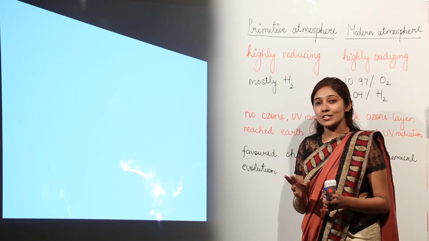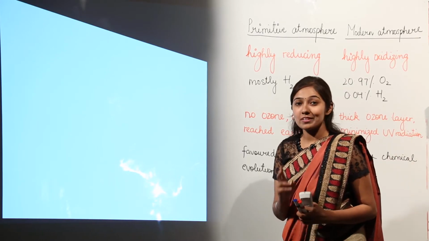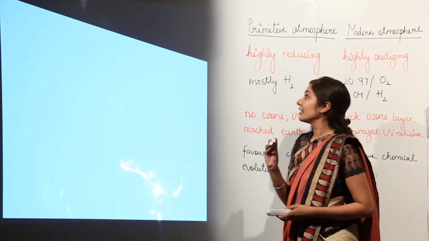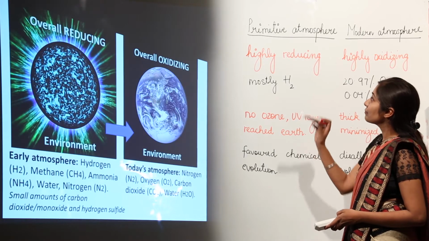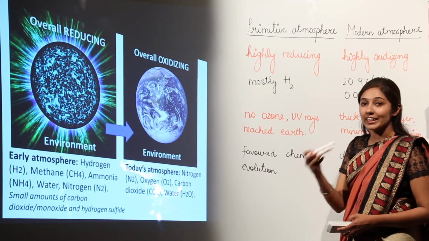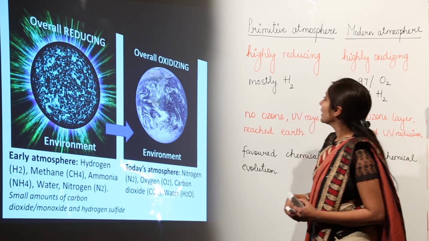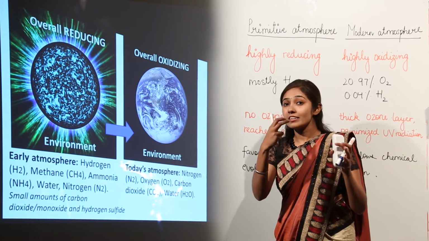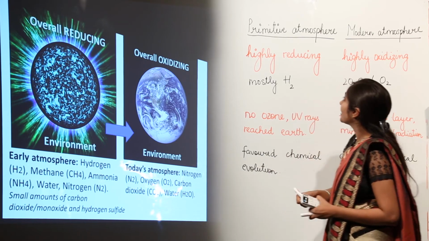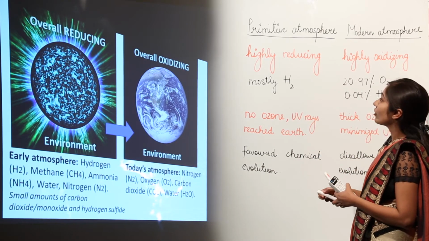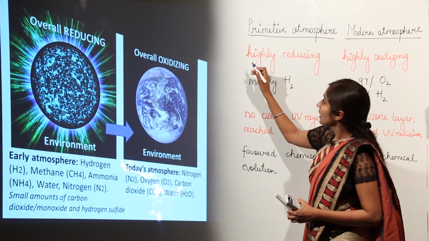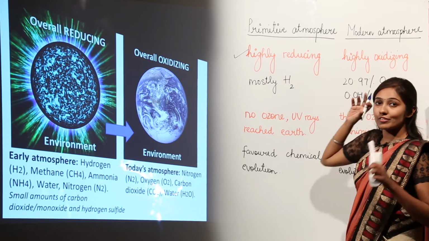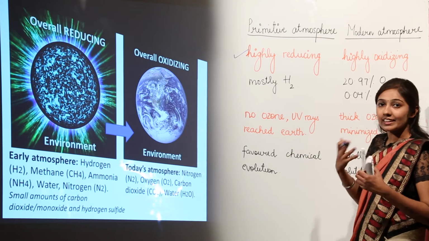Before we discuss one of the most important theories from the examination point of view, that is the Oparin-Haldane theory, we will first be discussing the difference between the primitive atmosphere and the modern atmosphere on Earth. So let us discuss a few points so that you have a fair idea about what the theory conveys. First point is that the primitive atmosphere on Earth was highly reducing, and the modern atmosphere that we have now on Earth is highly oxidizing.